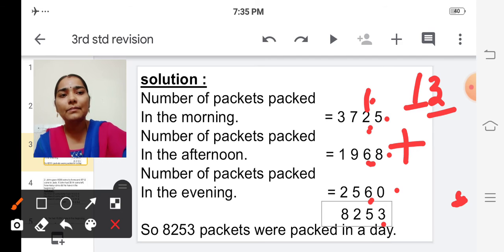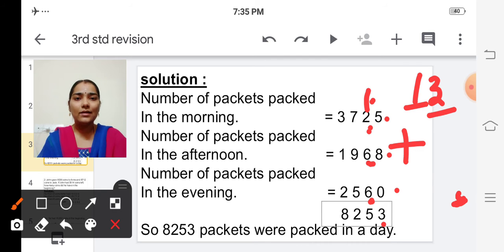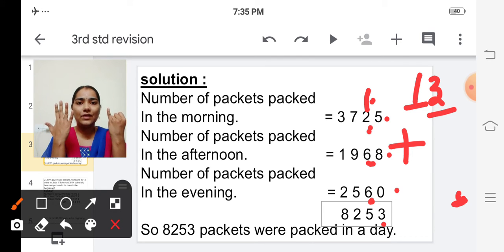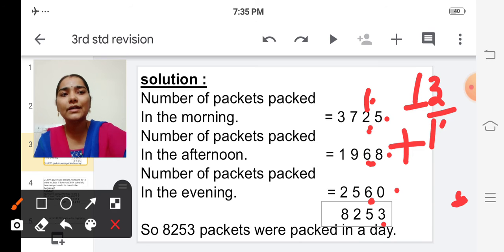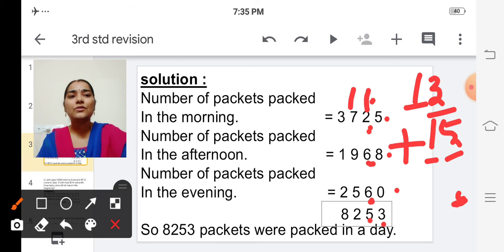Okay, next 9 plus 6. So 9 in the mind, 6 in the finger. After 9, 10, 11, 12, 13, 14, 15. So we are getting 15. So we have to put this ones digit in the answer and we have to carry over this one to the next place. So here also we are having 4 numbers to add.